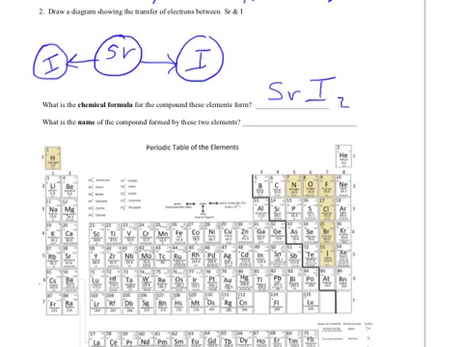Now the name of the compound is, I say the name of the metal ion, which is strontium. And if I look, it only forms a +2. It doesn't form anything else, so I don't use any Roman numerals, so I'm just going to say strontium. Sorry, I don't have my stylus, so that's not so bad. And then iodine changes its name to iodide.